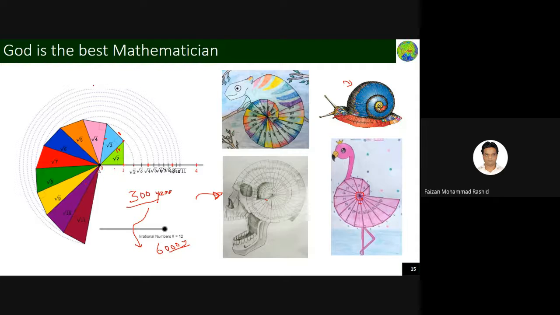So this is the best part of the number system. It's not something very boring or something which you should not like. The more you study, the more you explore, you will be able to appreciate the gift of God which he has given to us. It is not that the number system, or whatever you are seeing around you, is useless. Everything has some meaning.